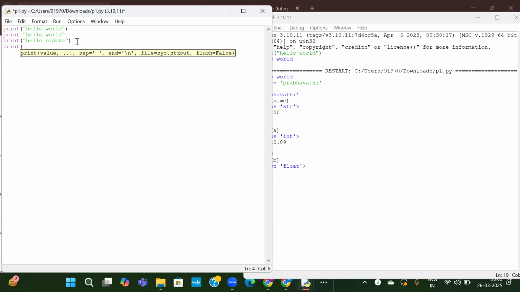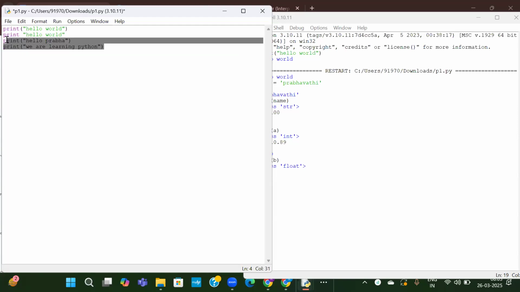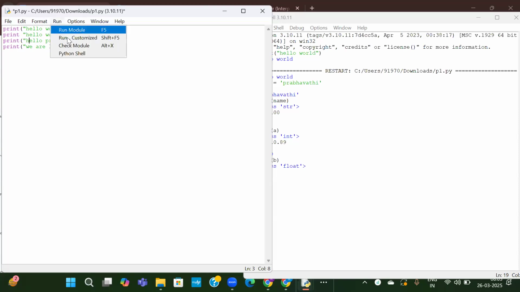And I'll write a few more statements. We are learning Python. So there is no issue with the last two lines and also the first line. There is an error in the second line. Now I'll save it and run it.